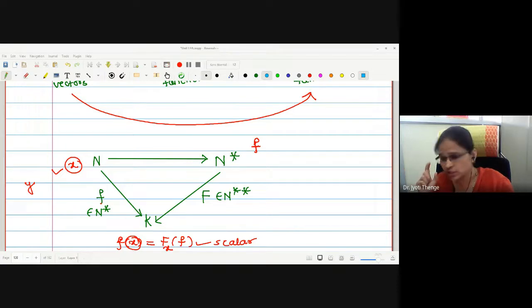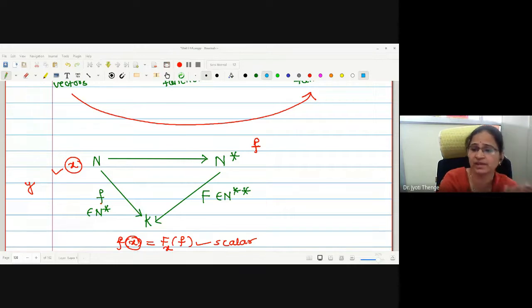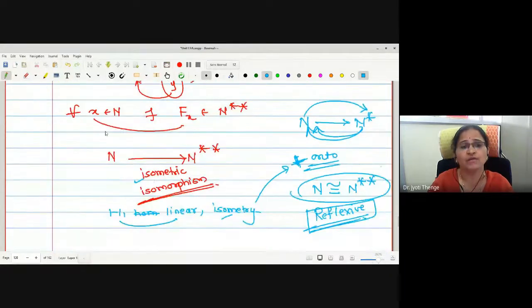Because for the subset relation, every element of one set should be there in the second. But here the elements are not equal; for every element in N, we have one element in N double star. For every x in N, there exists one Fx in N double star. In this sense, we can say N is embedded in N double star.